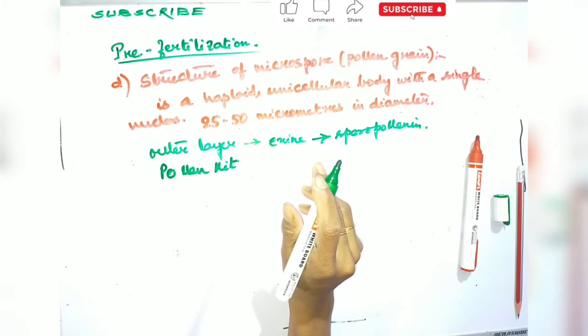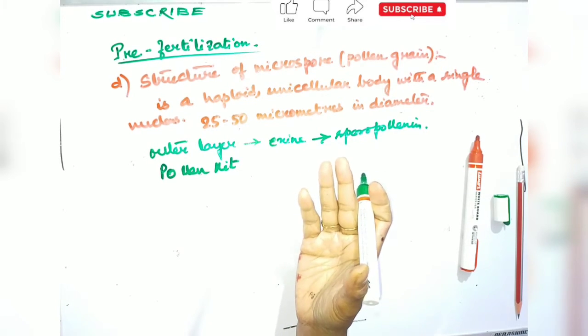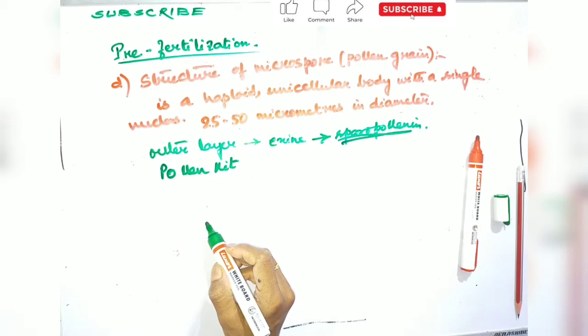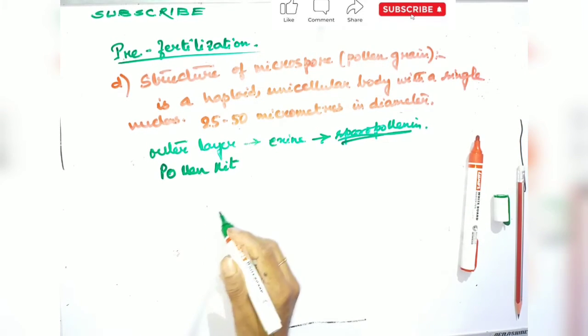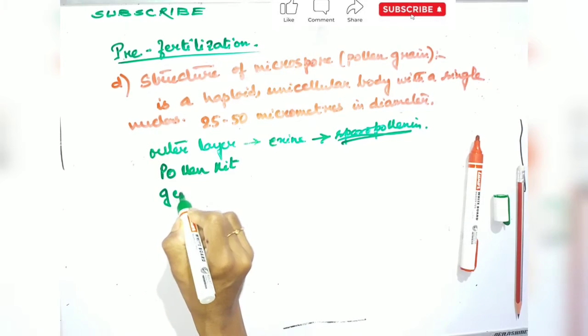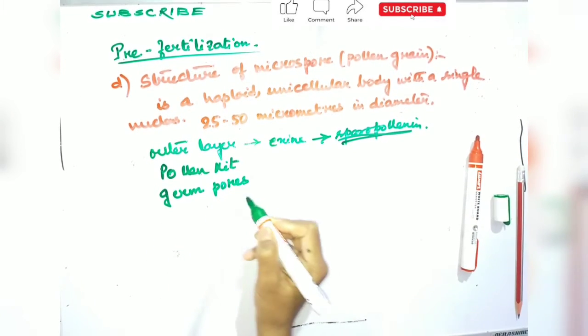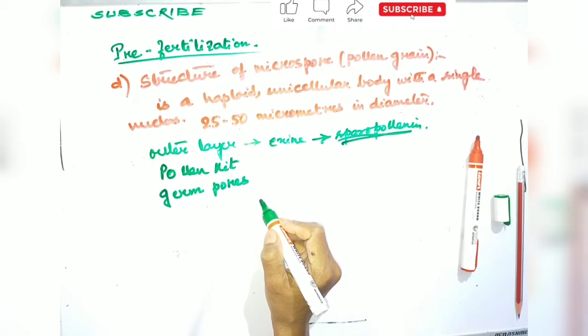Pollen grains are well preserved as fossils because of the presence of sporopollenin. At certain places the exine remains thin. The thin areas are known as germ pores when they are circular in outline, and germ furrows when they are elongated.